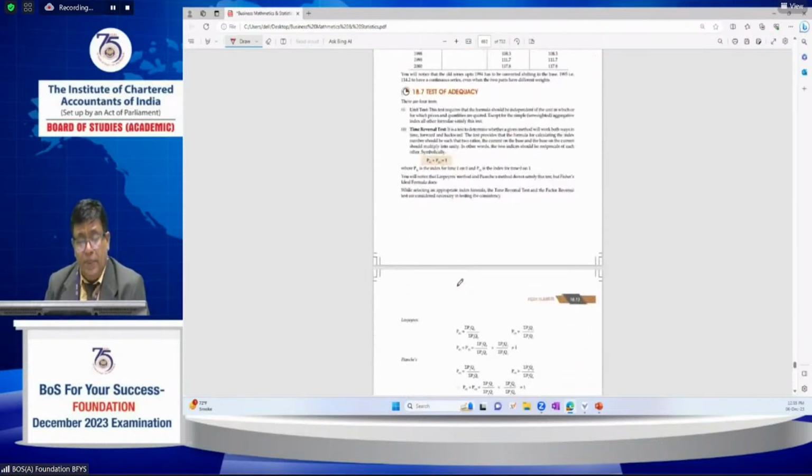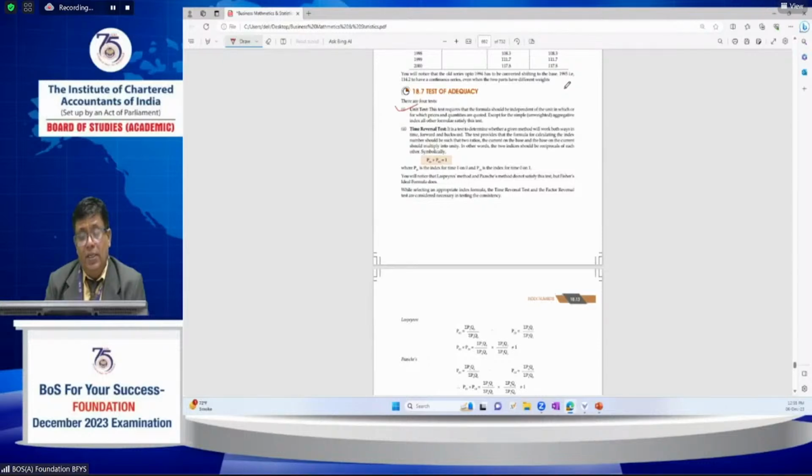And the next one is tests of adequacy. The unit test is very, very important. This test requires that the formula should be independent of the unit in which the prices and quantities are quoted, except the simple geometric mean of aggregative index number. All the other formulas satisfy the unit test.